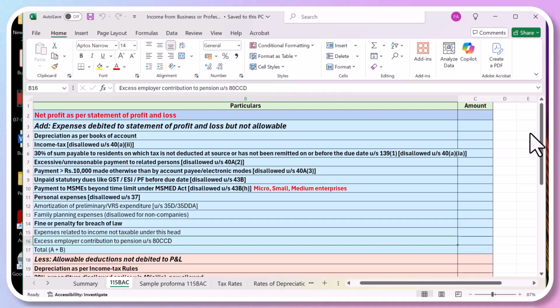Okay, they will be allowed only when you make the payment. So that means if you have not paid it, then you claim it next year.